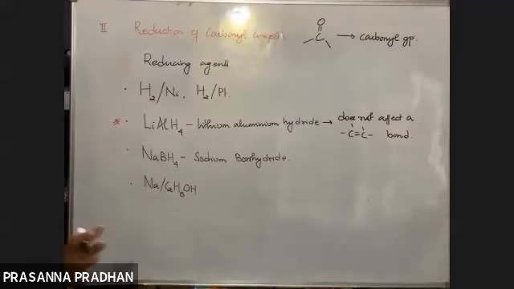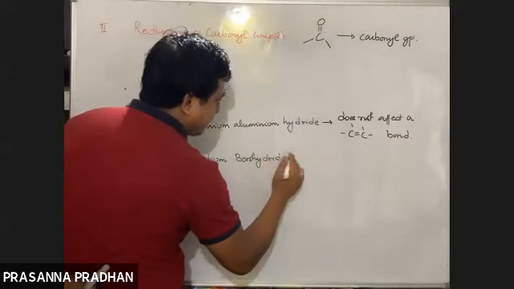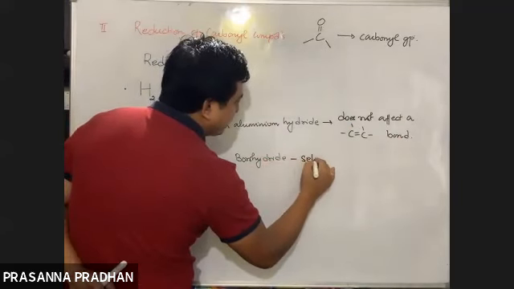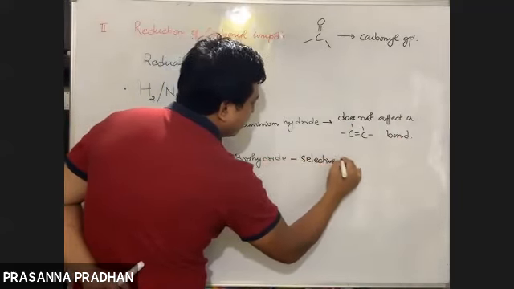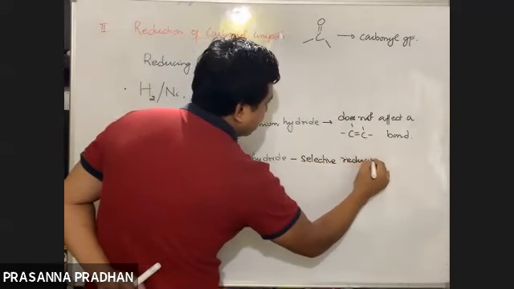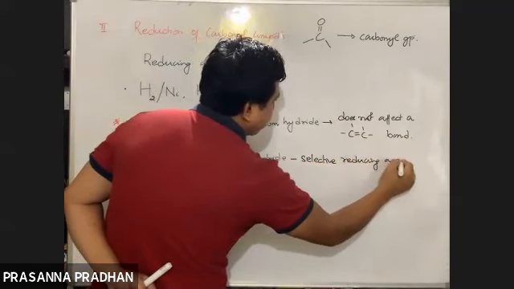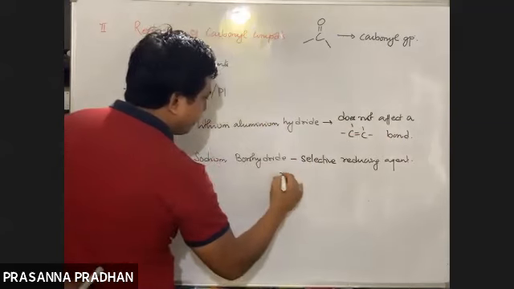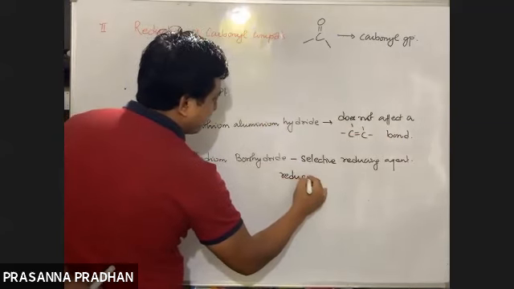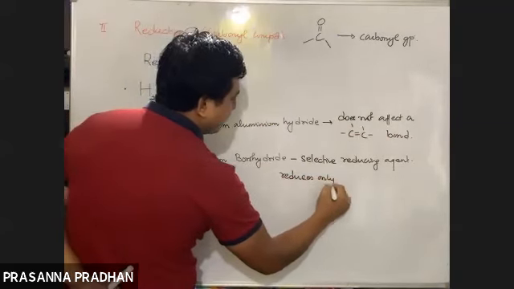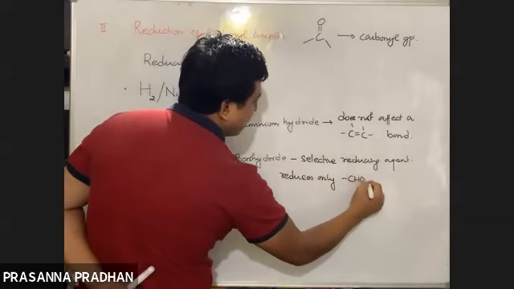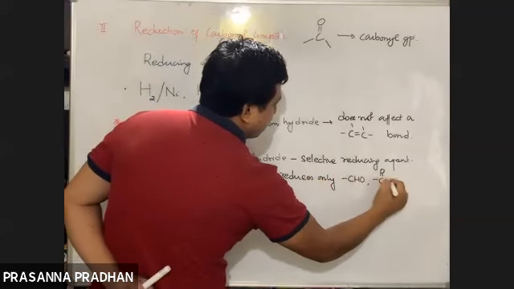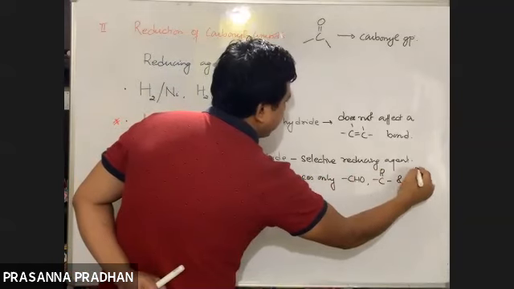Whereas sodium borohydride is a selective reducing agent. It reduces only aldehyde, ketone, and acid chloride.